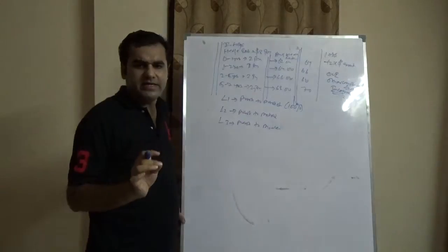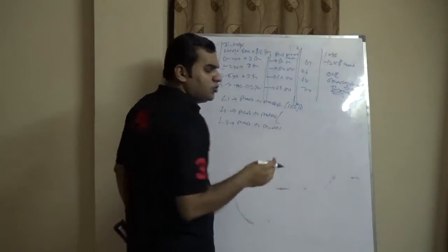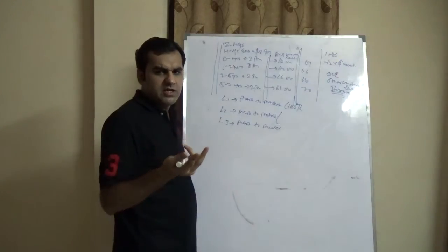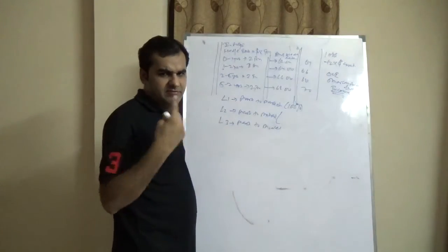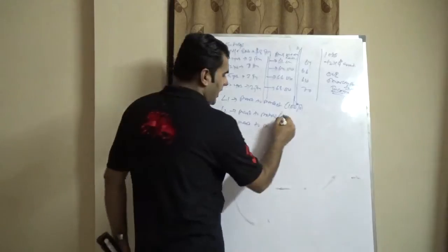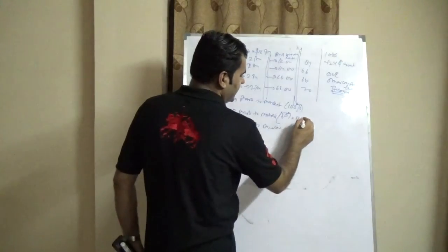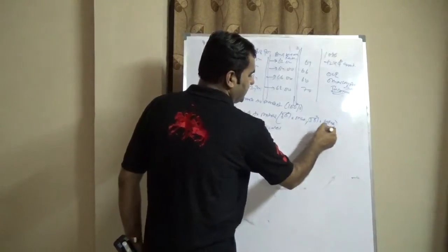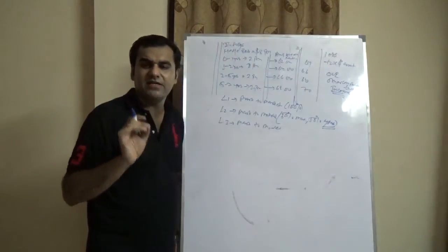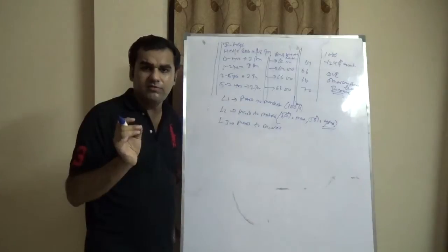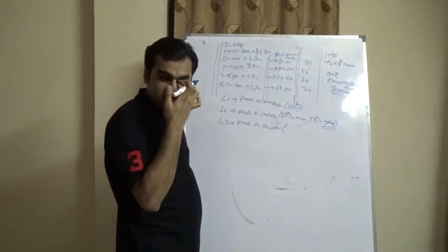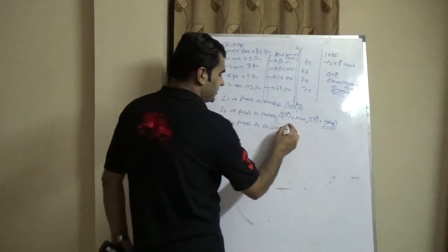In mark to matrix, there is no ratio defined. Mark to matrix means 50% of the data is what you are taking from the market, and the rest 50% of the data you are assuming. I am assuming 50% data is market and 50% data is yours. Yours means, I am again reiterating, the model which you build. Third is mark to model. Mark to model refers to 100% data is yours.